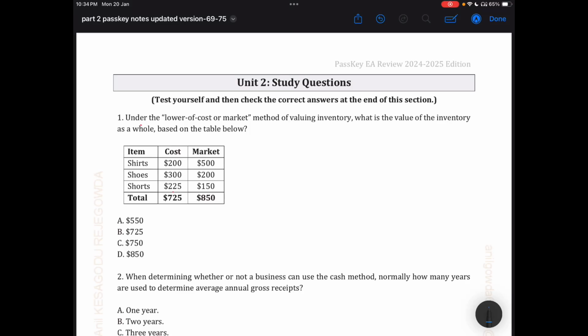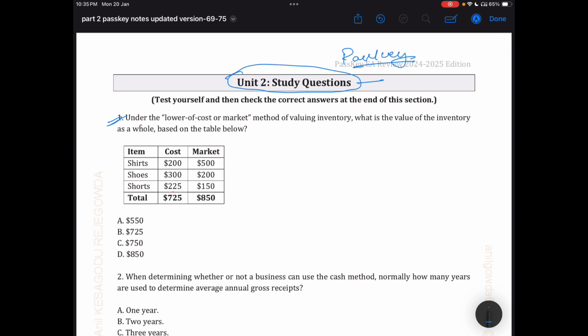Today we are going to discuss the MCQ of Unit 2 of Study Material Passkey. Those who have not attended the MCQ of Unit 1st, please go to the channel and watch the Unit 1st MCQ. So let's move towards the MCQ.